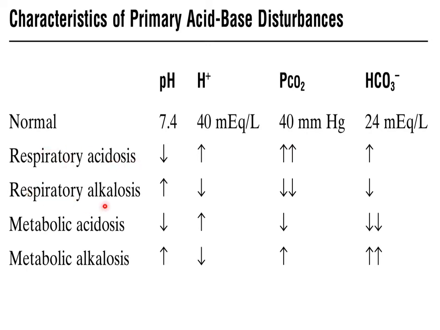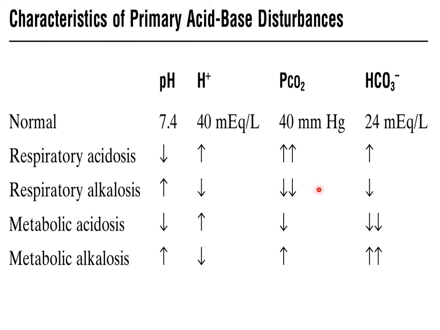Now we move on to respiratory alkalosis. Respiratory alkalosis is always caused by a decrease in partial pressure of carbon dioxide. So in alkalosis, pH will be greater than the normal range, and hydrogen ion concentration will fall. So we determine which type of acid base disturbance this is. This is alkalosis because pH is rising. And what type of alkalosis? We can get an idea by looking at partial pressure of carbon dioxide. If it is falling, it means it is respiratory alkalosis.